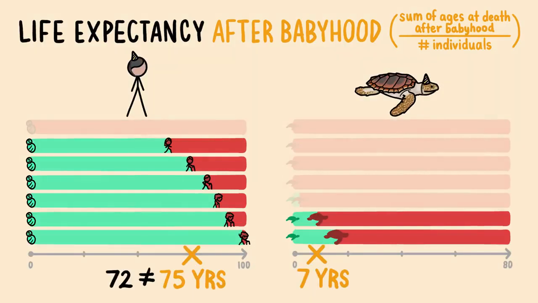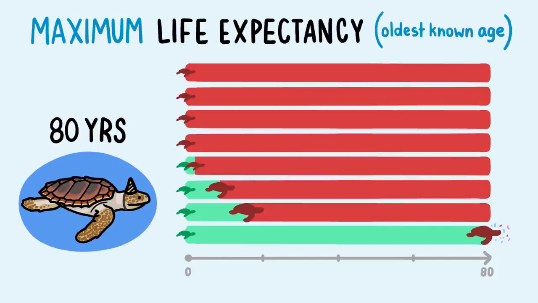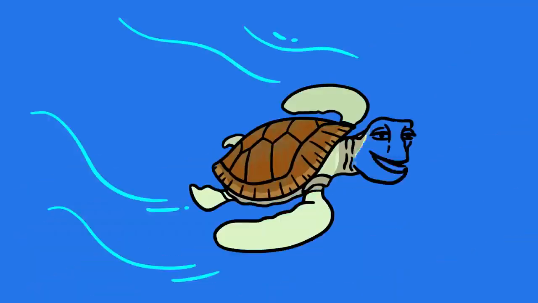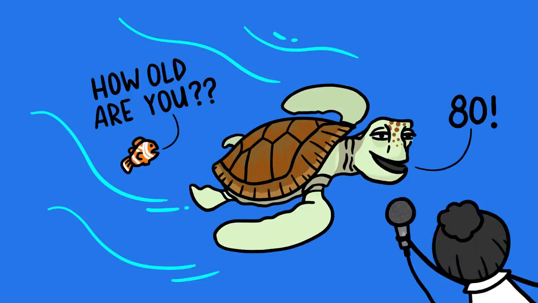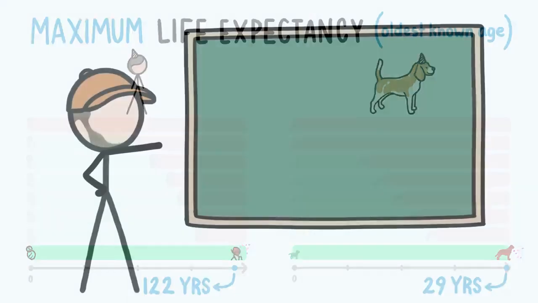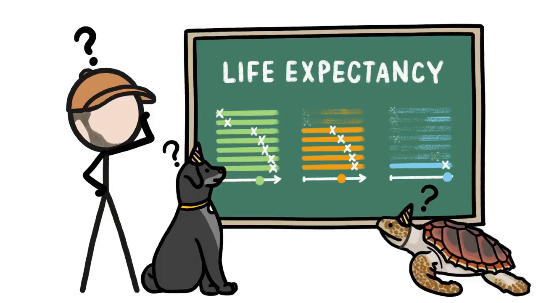somewhat similar for humans, but not for turtles, because for them, life expectancy usually means maximum life expectancy, how long the oldest individuals live. That's probably because when we talk about less familiar species, we're mostly curious about how long they can live. But if we did that for humans and dogs, we'd get 122 and 29. These conflicting definitions of life expectancy make it really hard to understand how these animals live and die.